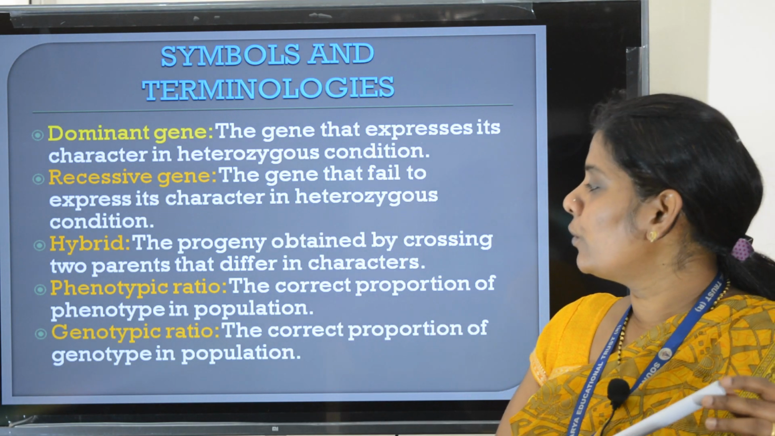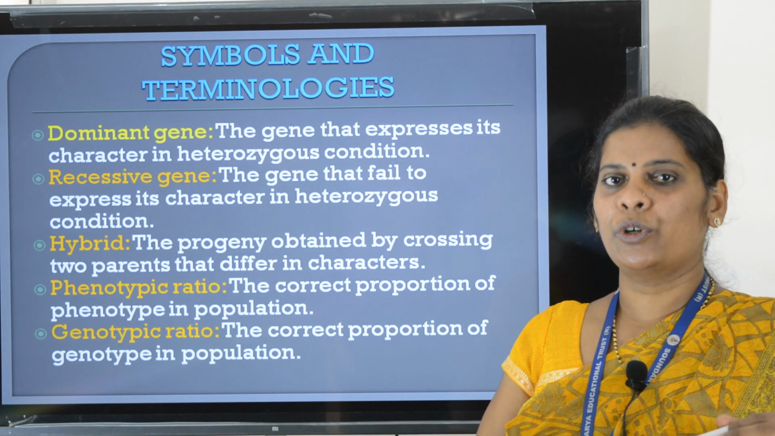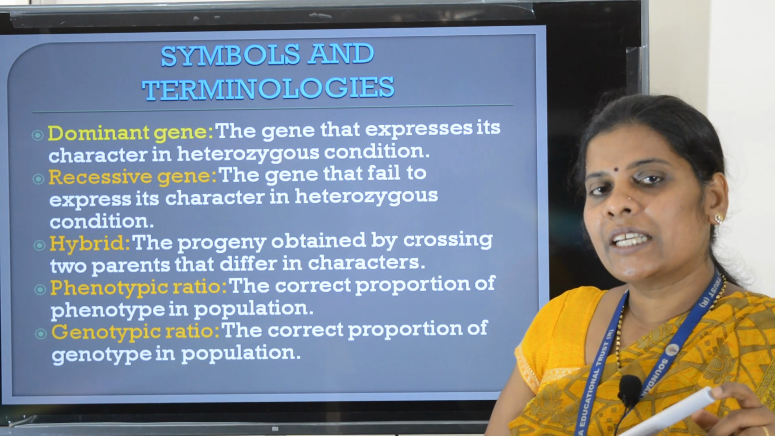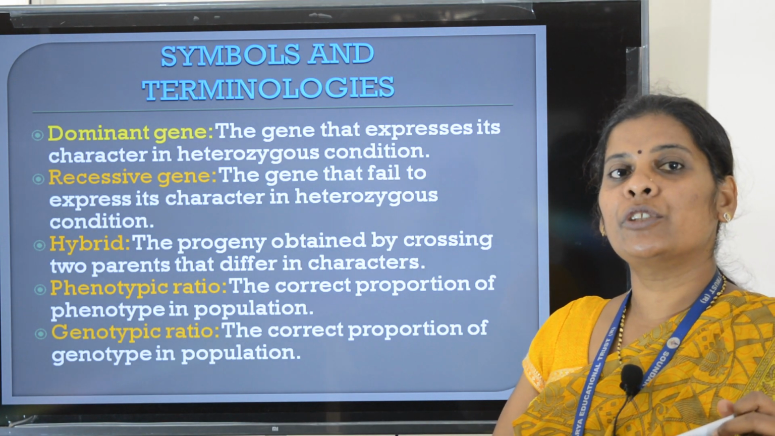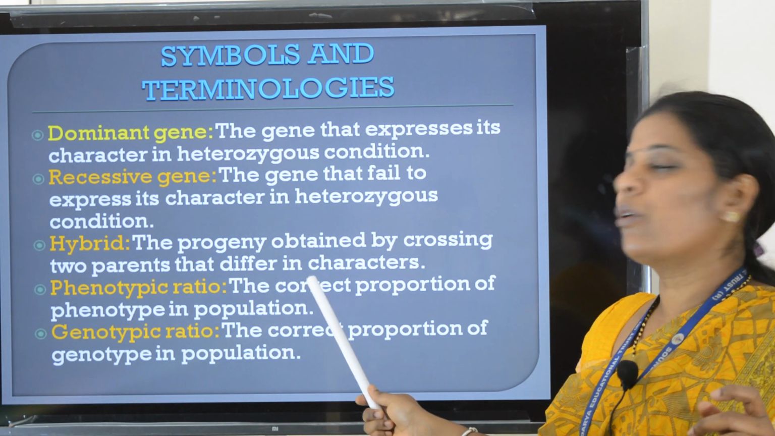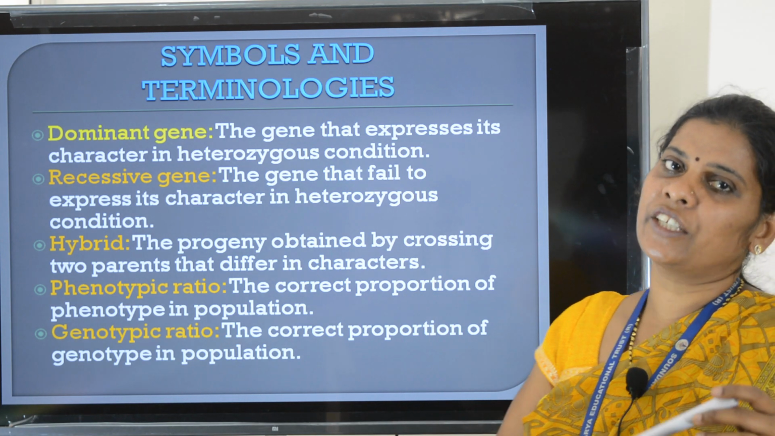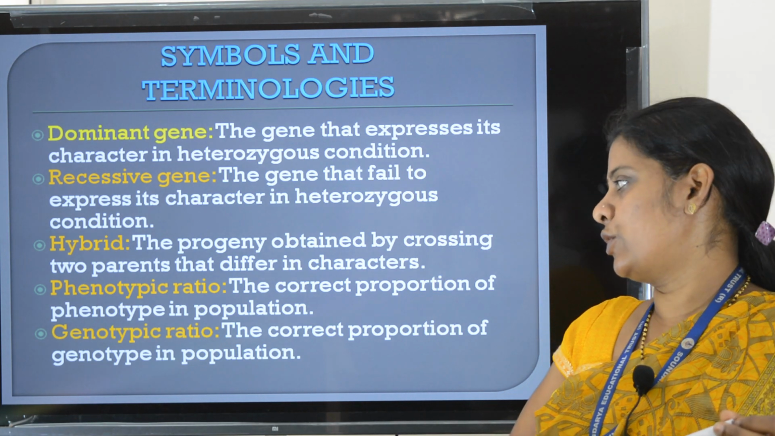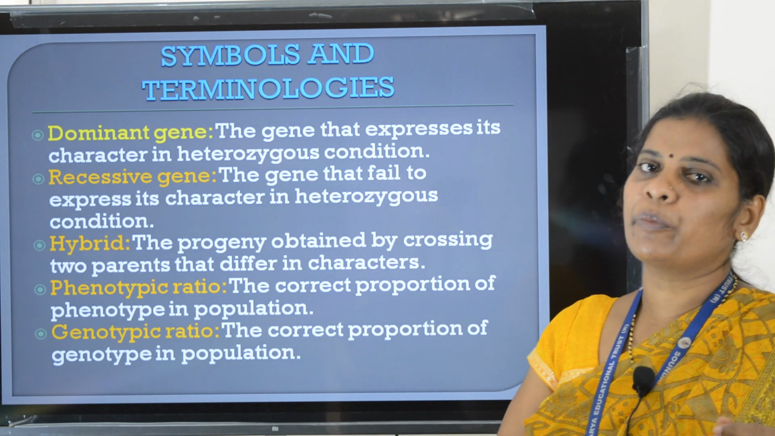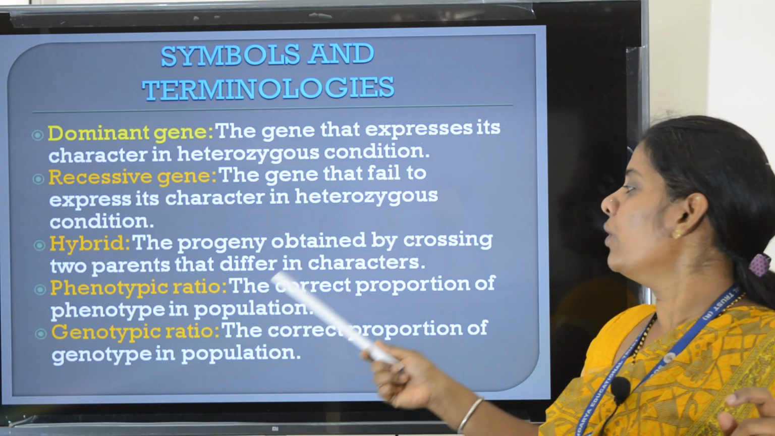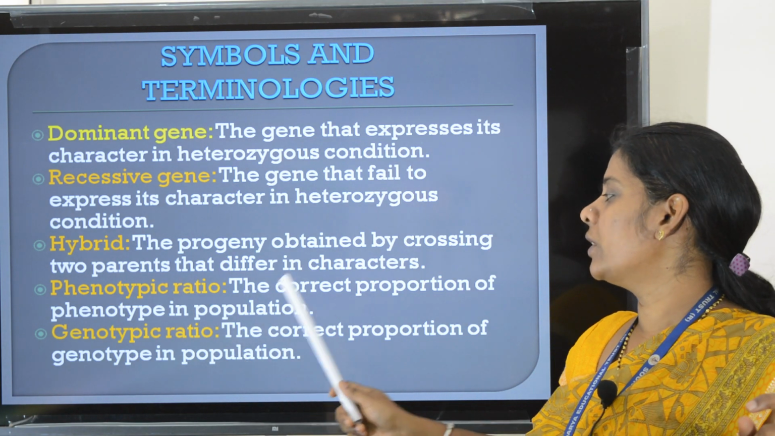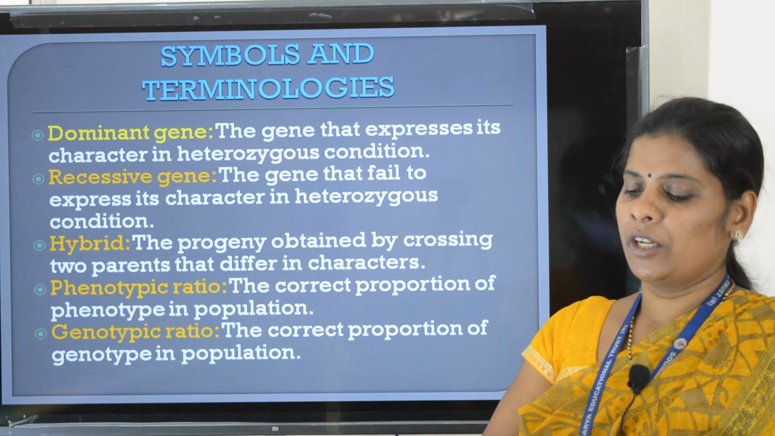Next we'll move to phenotypic ratio and genotypic ratio. You already know what is phenotype. Phenotype is nothing but physical appearance. What is genotype? Genotype is the genetic constitution of an individual. Based on the external appearance, if you are writing the ratio, then it is called phenotypic ratio. Based on the genetic constitution, if you are writing the ratio, then it is called genotypic ratio. So phenotypic ratio is the proportion of phenotypes in a population. Genotypic ratio is the proportion of genotypes in a population.